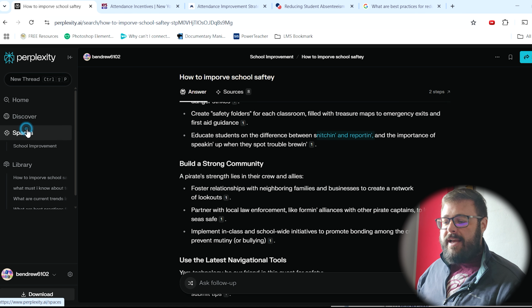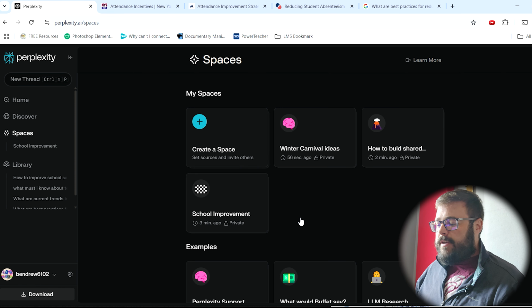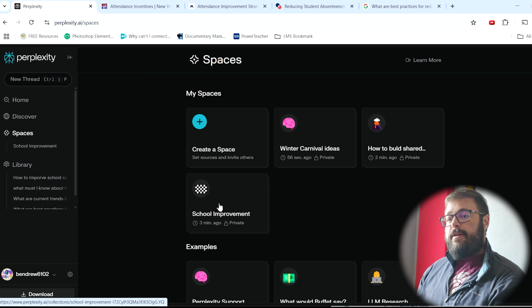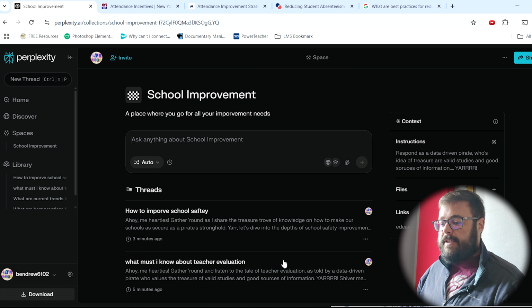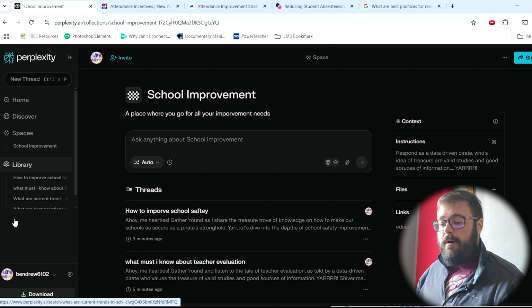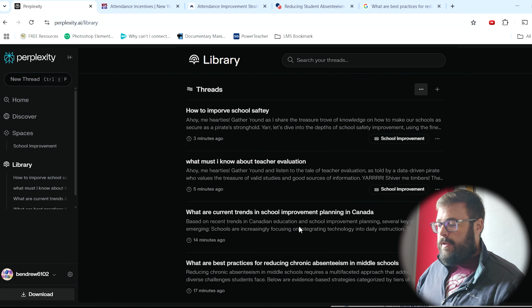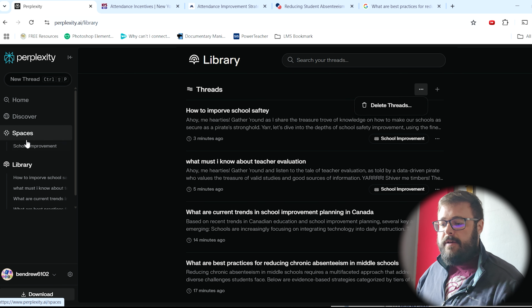So now I go back to my spaces. I just added in some other spaces. So this is what spaces starts to look like. You can add emojis to kind of denote your thing. So winter carnival ideas, how to build shared leadership, school improvement. Now you're building out your different folders. Each one would then contain the threads specific to that. At the same time, all the threads are added to the library. So anything you're looking for, you can search through there, and you can also add or delete any threads that are no longer useful to you to keep everything good.